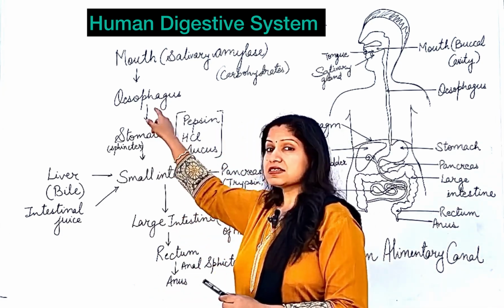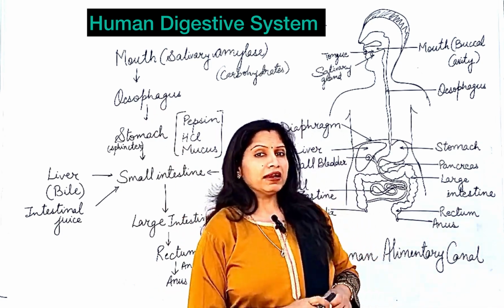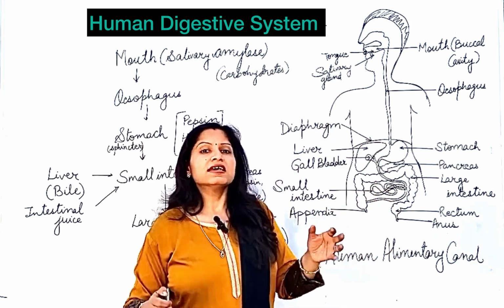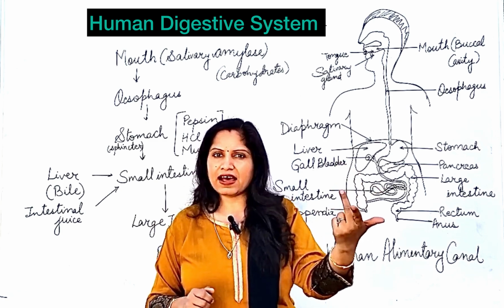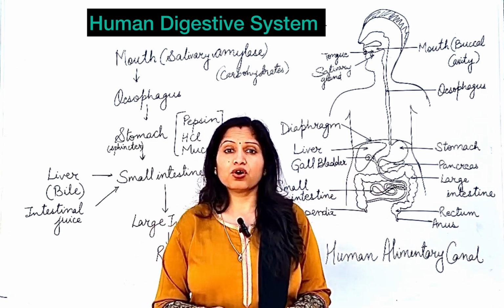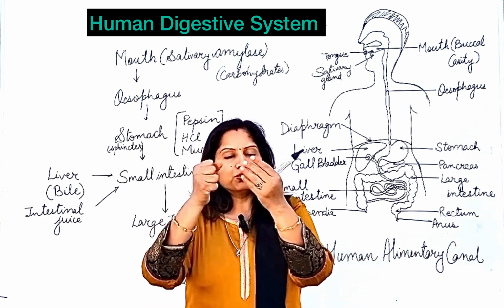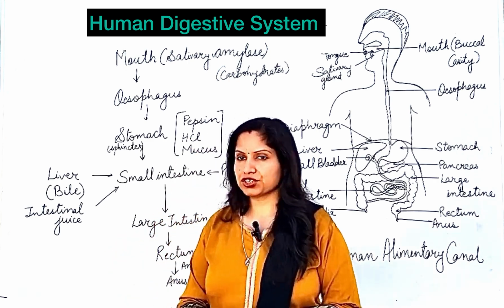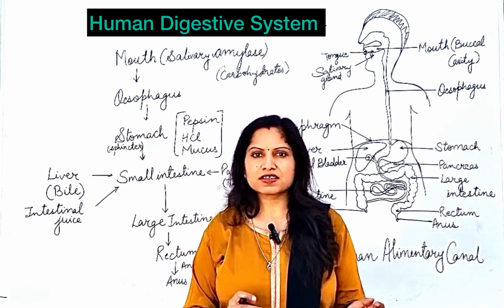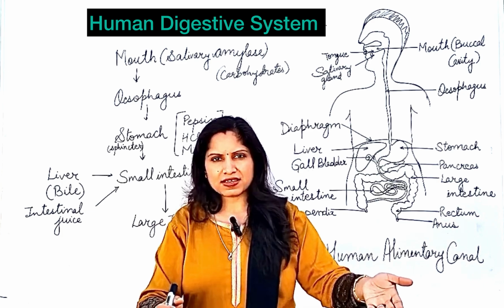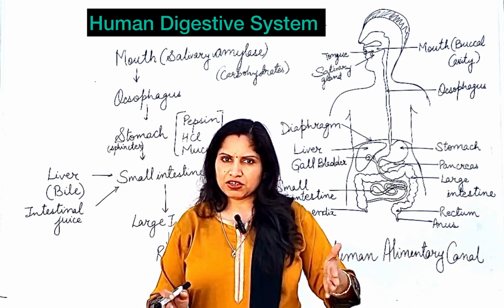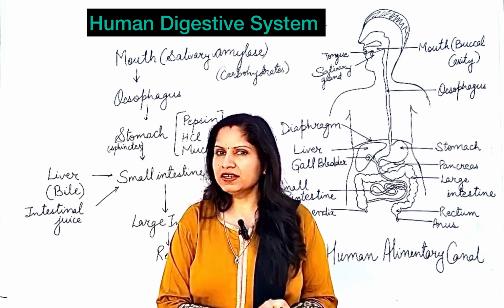Remember, this peristalsis not only occurs in the esophagus, but in the whole alimentary canal. It occurs in the whole gut, which means the stomach, small intestine and large intestine. So in every part of the alimentary canal, this alternate contraction and relaxation of the muscles will be there so that the food is propelled in the forward direction. Such movements are known as peristaltic movements or simply peristalsis. So for 1 mark, you could be asked, what is peristalsis? Alternate contraction and relaxation of the muscles of the alimentary canal to propel the food in the forward direction.